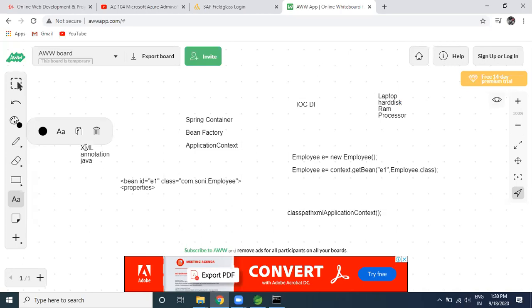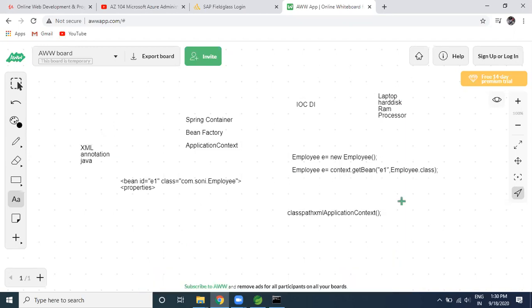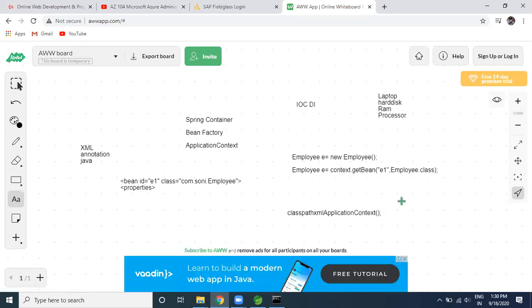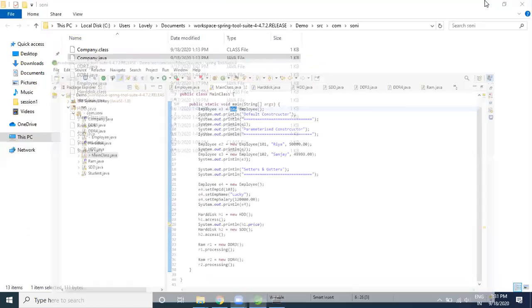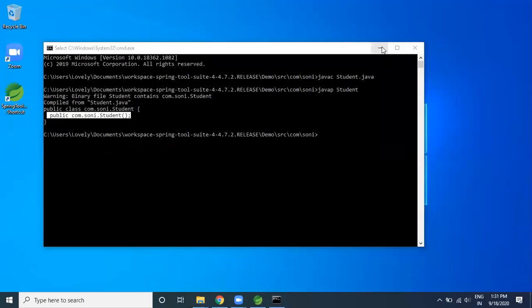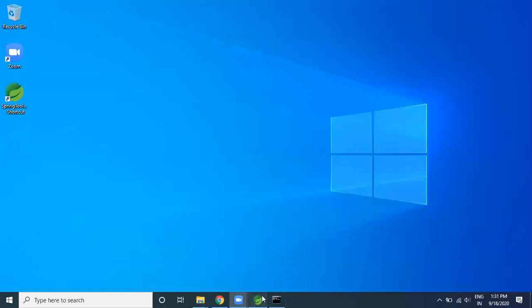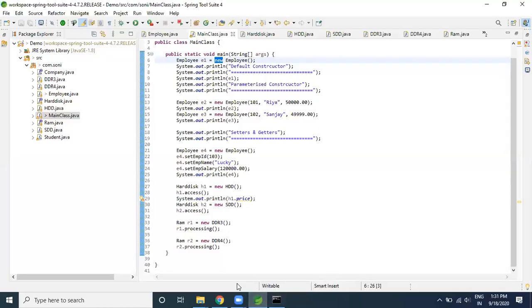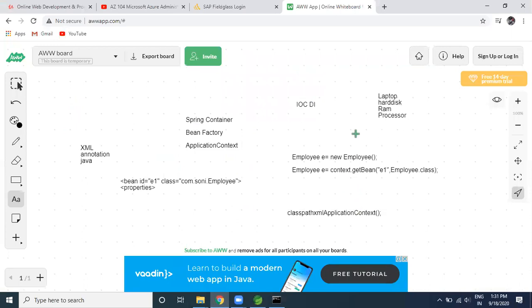So guys, I have conducted another session where I have shown the real-time project. As part of the real-time project, we have all kinds of requirements where we are using XML, annotation, and Java. I'm going to show you that particular real-time project. Actually, this is my new laptop, and it's totally neat and clean. It has nothing. So I will download it from my external hard drive, and then you will be able to see that project. I have not installed anything as of now. That I'm going to show you, but this is what I would like to explain.